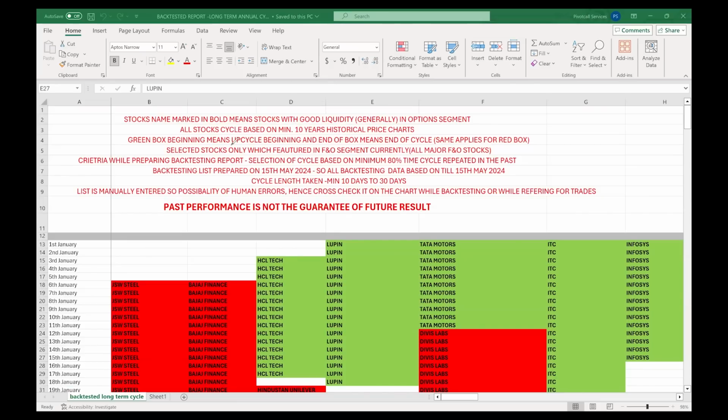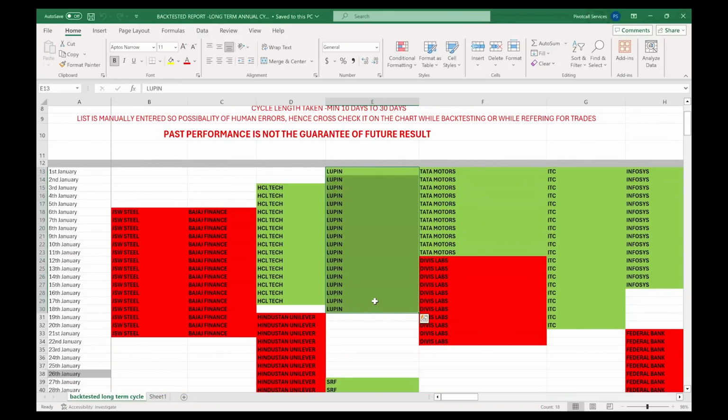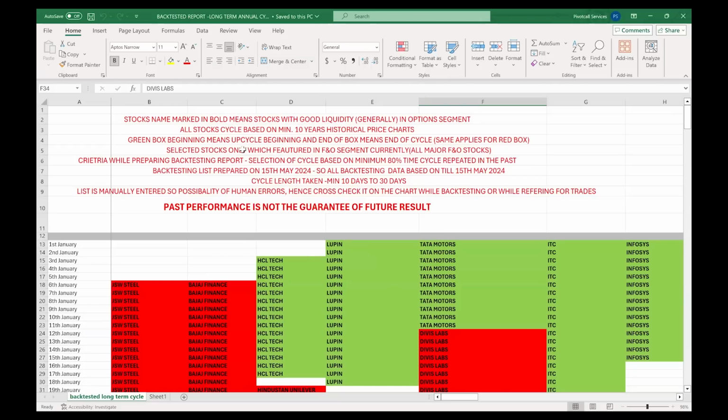Green box means the beginning of the cycle, and the end of the box means the end of the cycle. For example, if you look at Lupin, you can see a box from here to here, 1st January till 18th January. That means the cycle started on 1st January and ended on 18th January. I selected only stocks which currently feature in the F&O segment, so this list has the major F&O stocks.